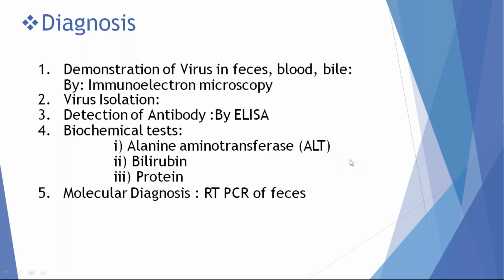For diagnosis of hepatitis A virus, we have to isolate the virus from the infected patient's feces, blood, or bile by immunoelectron microscopy, or through virus isolation, or detect IgM antibody or IgG antibody by ELISA. Biochemical tests are LFT. We have to order liver function tests to assess the function of liver parenchyma. Those liver function tests are bilirubin, serum SGOT, SGPT, serum albumin, PT, and APTT. Molecular diagnosis is done by RT-PCR, which assesses the quantification of disease by assessing the levels of viral RNA.